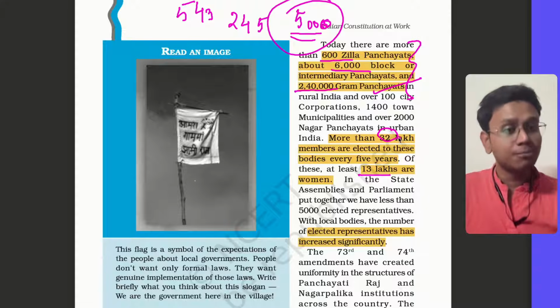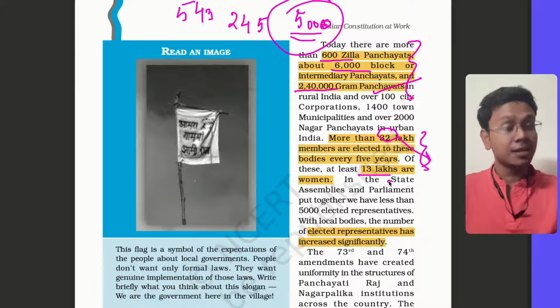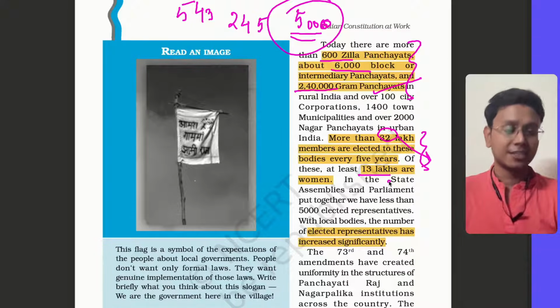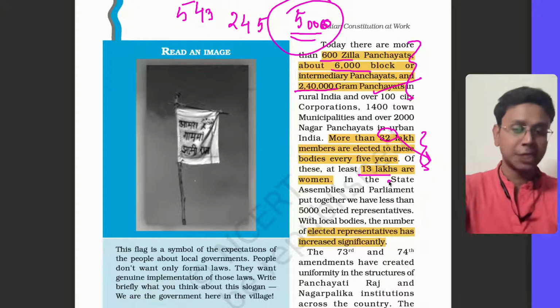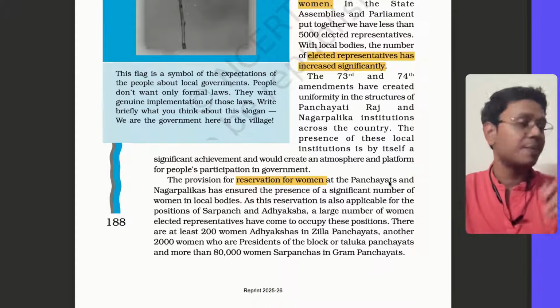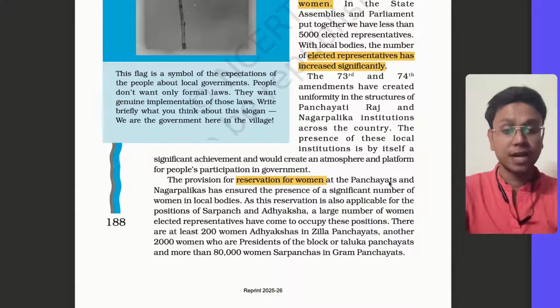That's why you have more representatives, 32 lakh, and 13 lakh of them are women. There are Dalits also, scheduled tribes also. So that is more like a decentralization of democracy. The common man gets a significant say in day-to-day problems. He can give feedback. He can ensure that accountability is there. That's the importance and implementation. You should always appreciate this part in your answers.